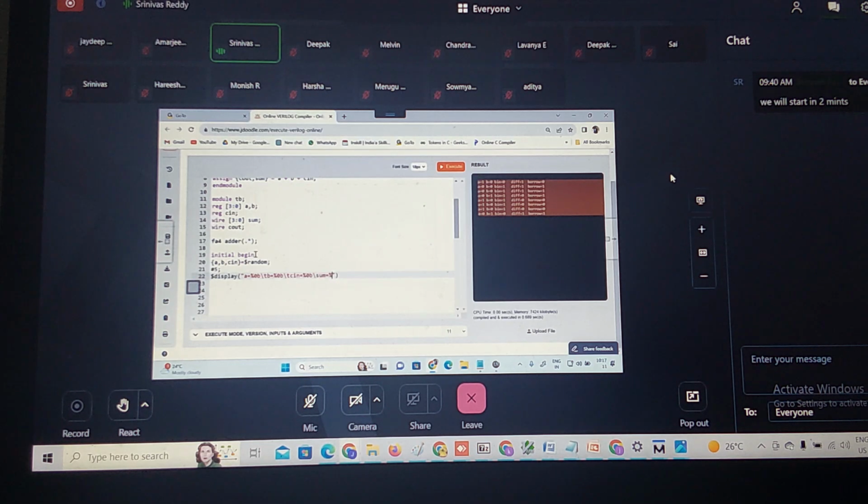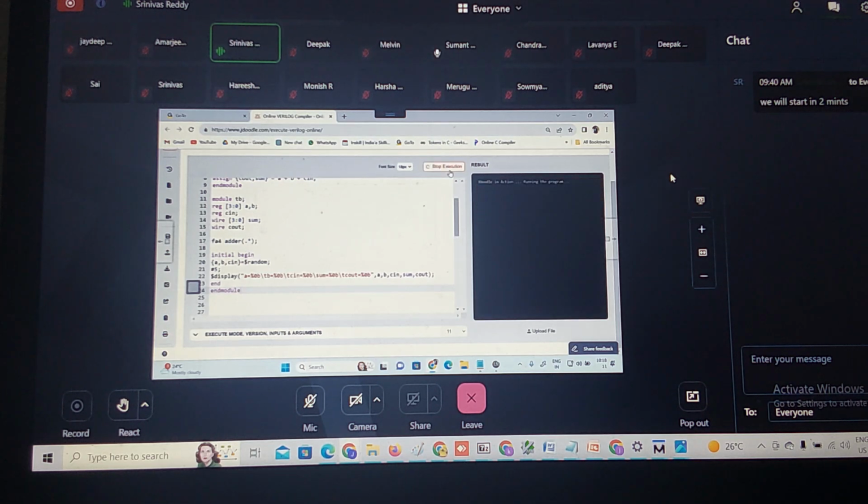Sum is equal to %0b, then tab space, Cout is equal to %0b. Now what are the arguments I need to pass? A comma B comma Cin comma sum comma Cout. Then end the initial begin in the module. Correct. Now let us run this.